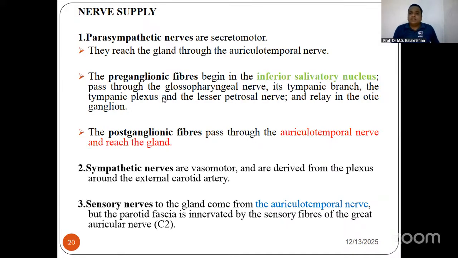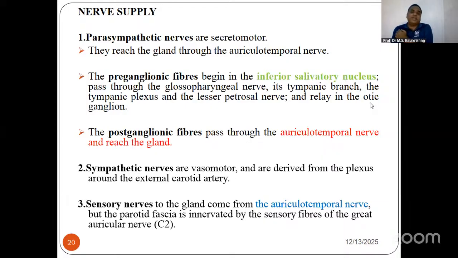So there is one ganglion. Before the ganglion is called preganglionic, and after the ganglion is called postganglionic fibers. The preganglionic fibers start from the brain, the inferior salivatory nucleus. You can remember this like a mnemonic: inferior salivatory nucleus, glossopharyngeal nerve, tympanic branch, tympanic plexus, lesser petrosal nerve, and otic ganglion.